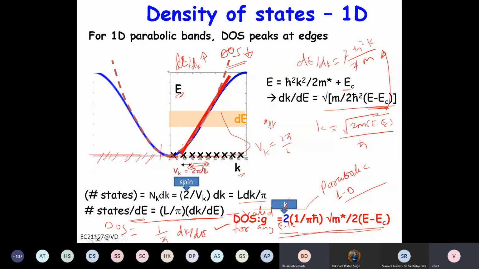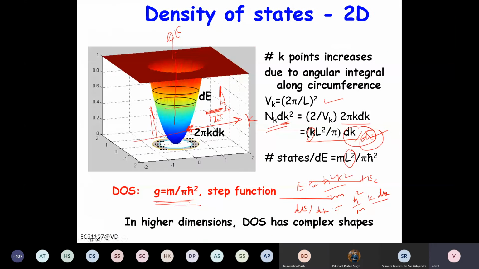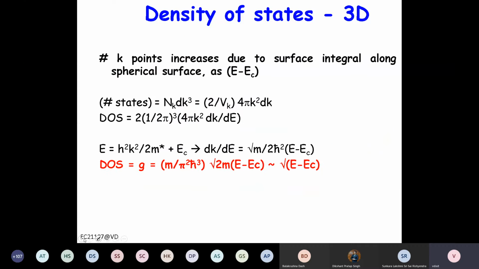So we are discussing 2D, right? Okay. So 2D is okay. The density of states is basically a step function. Now we can go to 3D. 3D is again the number of states 2 by V, with the volume 4 pi k square dk, basically a sphere, right? The area of a sphere is 4 pi k square. Then the volume of that small dk will be 4 pi k square dk.